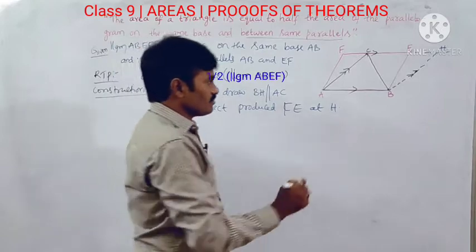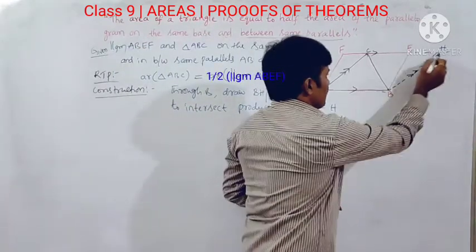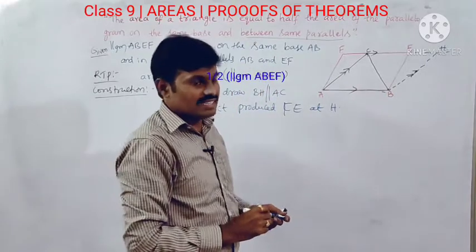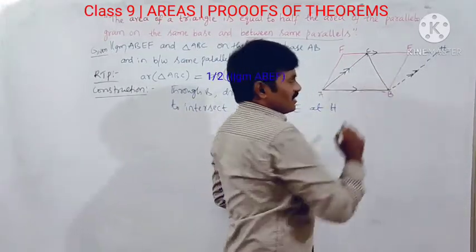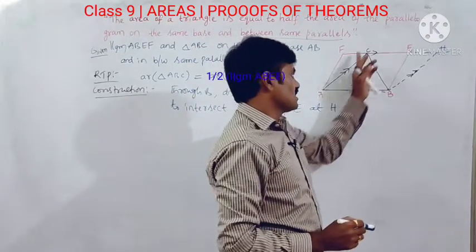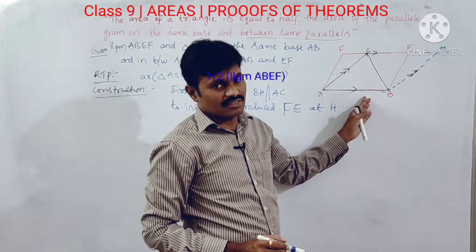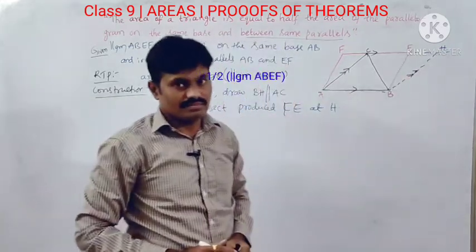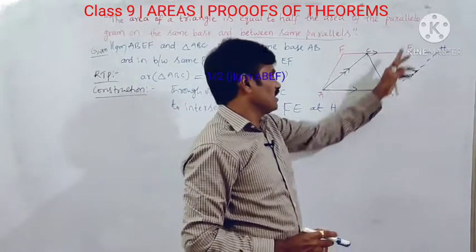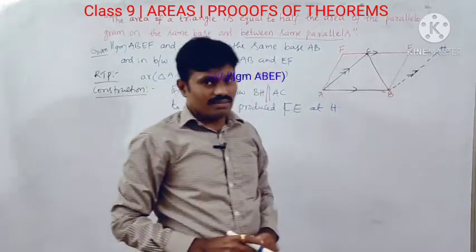Okay, clear? Now we got a new parallelogram, that is ABHC. Am I correct? The reason is, since AB is already given parallel to FE, and here AC is parallel to BH, here two pairs of opposite sides are parallel, so we can say that ABHC is also a parallelogram. Okay, and ABEF is the given parallelogram, ABHC is a new parallelogram.